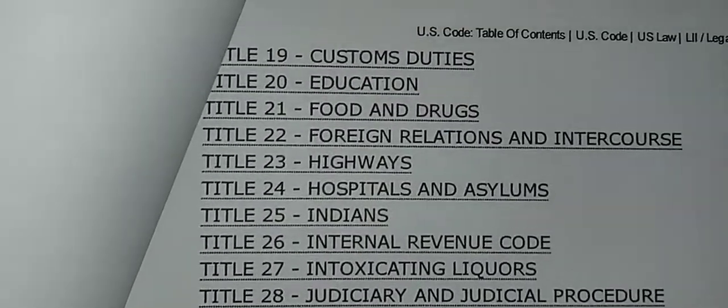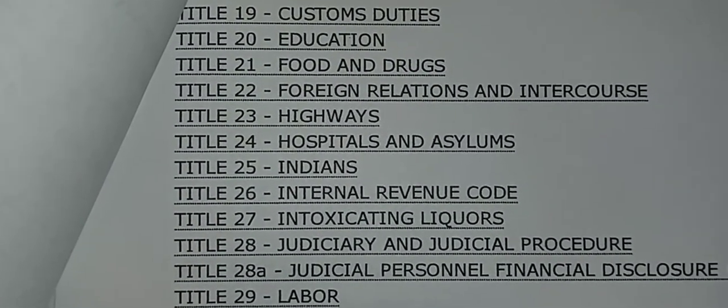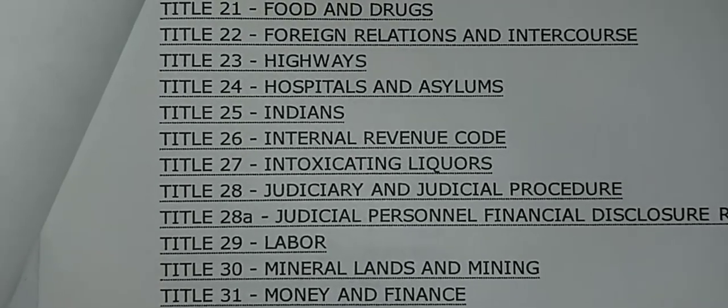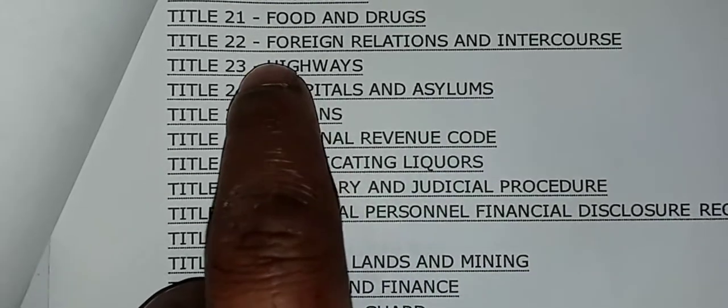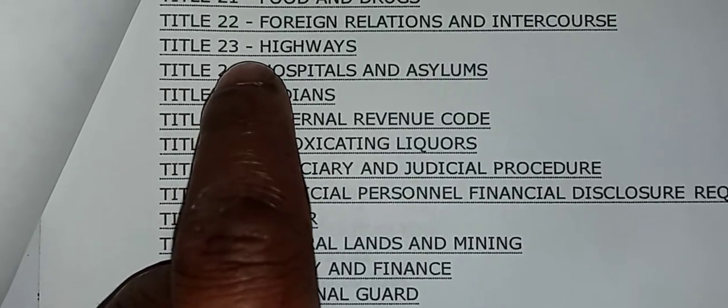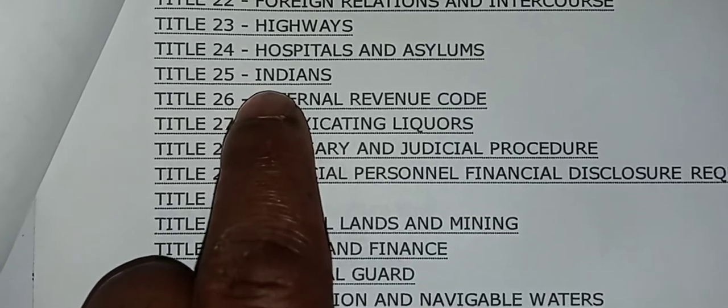Let's cover Title 19, Customs Duties. Title 20, Education. Title 21, Foods and Drugs. Title 22, Foreign Relations and Intercourse. We're going to cover all of these. Title 23, Highways. Title 24, Hospitals and Asylums.